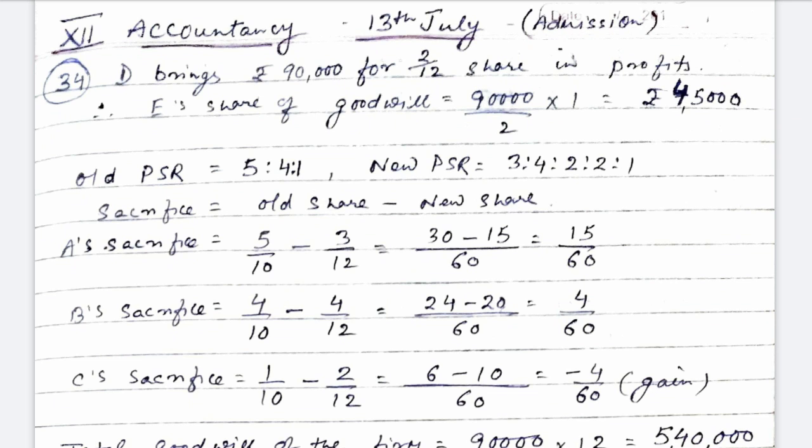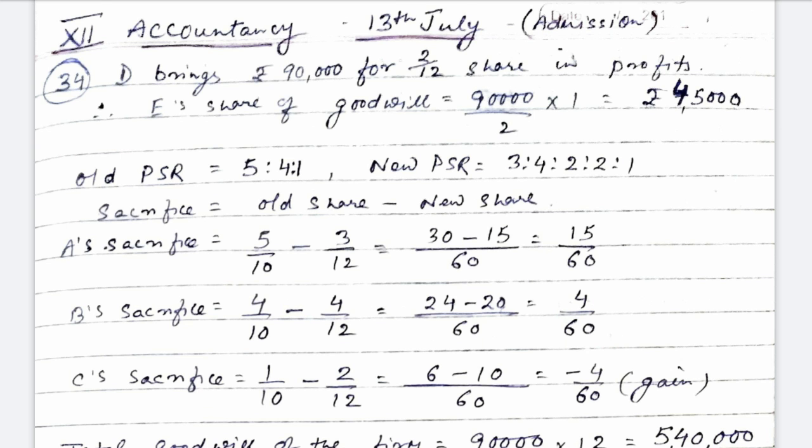First we have to calculate the sacrifice and then we have to calculate each share of goodwill. You can see that D is bringing rupees 90,000 for 2/12 share. On the basis of new profit share, we can find out the profit share of D, which is 2/12, and on the basis of D's share we will calculate each share of goodwill. Since D is bringing 90,000 for 2/12, so E will be bringing 90,000 by 2 into 1,